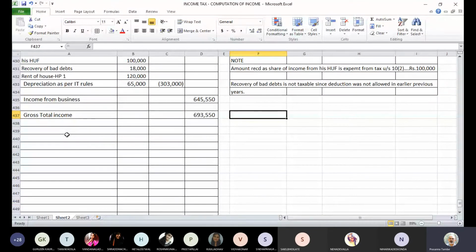Basically, what we are going to do is we are going to discuss and find out whether these are allowed as deduction in computation of business income. So I'll type out in a set of 5.